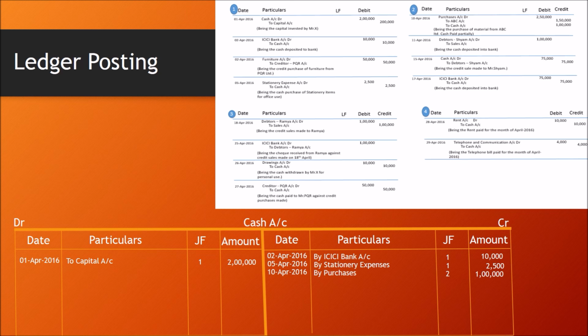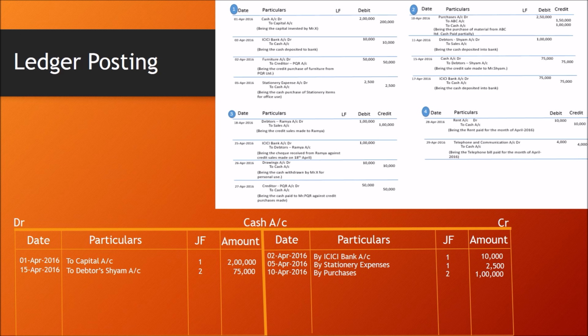And next transaction, debtors to sales. It is not required now. And 7th transaction, cash account debtor to debtors. Cash account is debited, so I'm moving into the debit side of the cash account. 15th April 2016, to debtors Sham account, journal folio 2 and amount as 75,000.